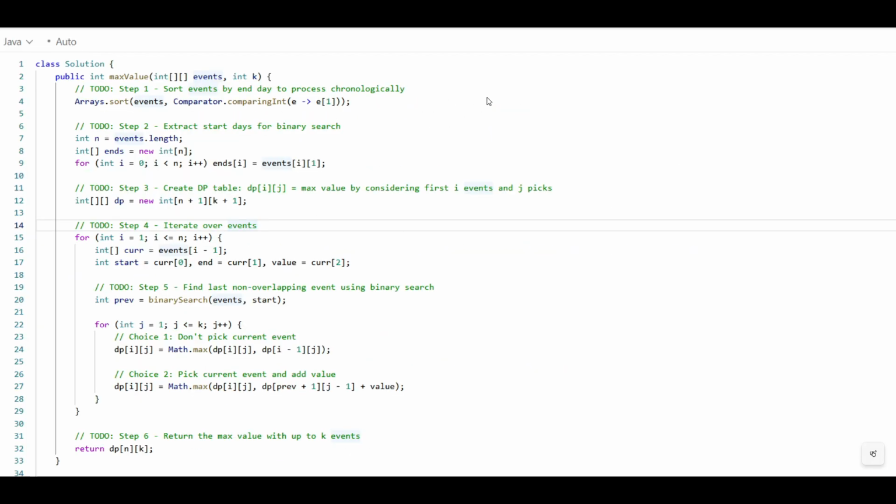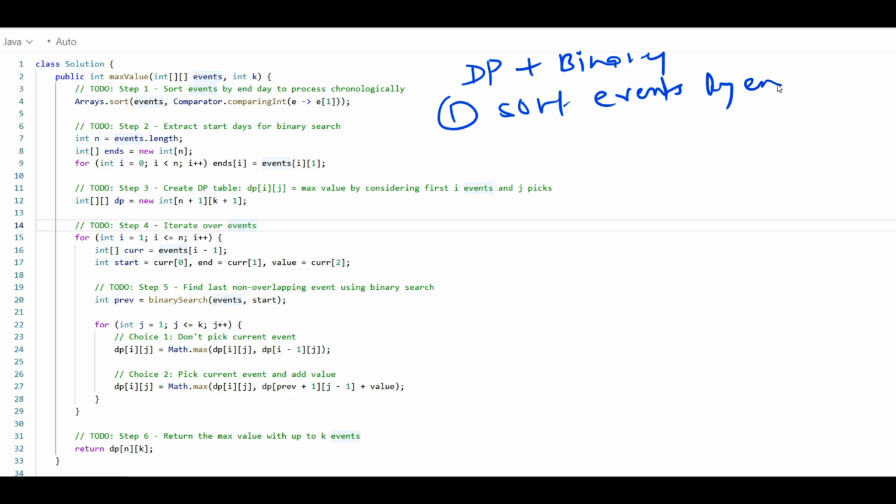So in this step we have used dynamic programming and binary search, correct? Our strategy was first to sort the events by end day. Okay, and this is what we are doing, right? First we have sorted this one.